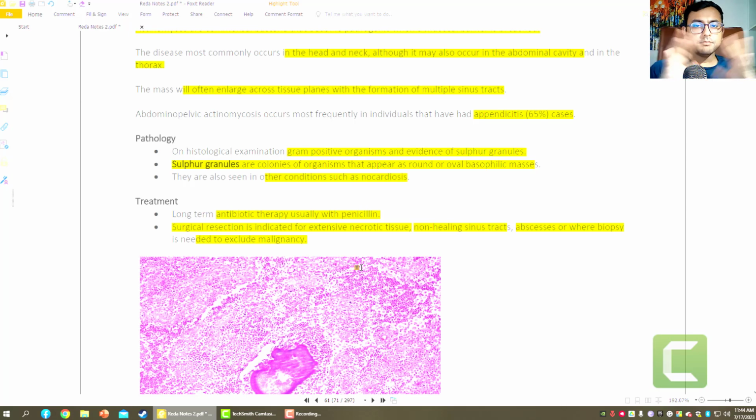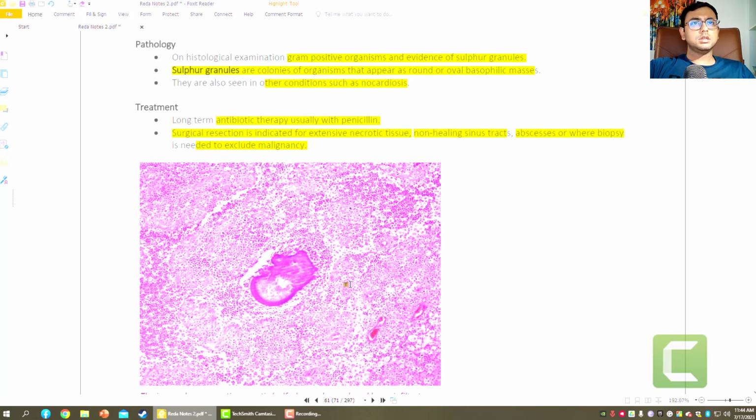So it is very acute looking and aggressive. There are multiple sinus tracts present in the surrounding areas, which happen due to actinomycosis, and there is also a chance of presence of malignancy. So we must exclude that.